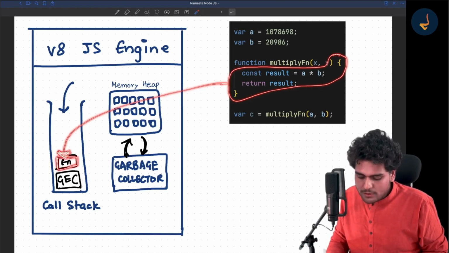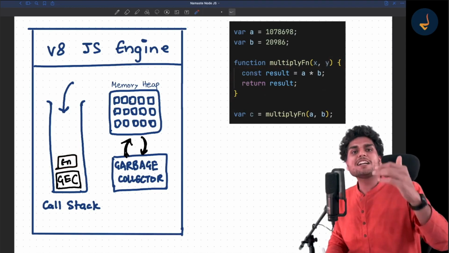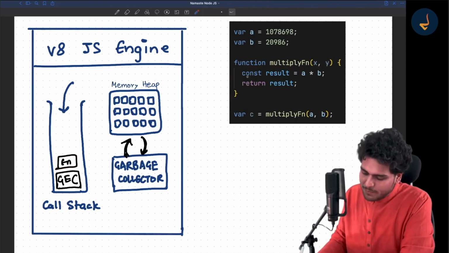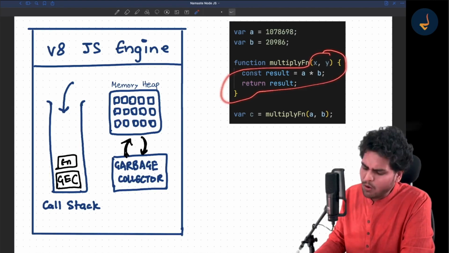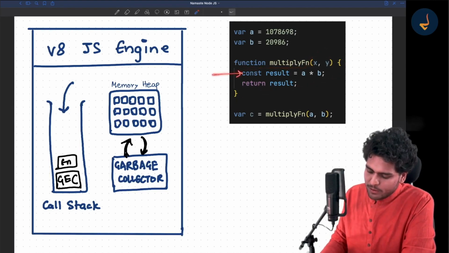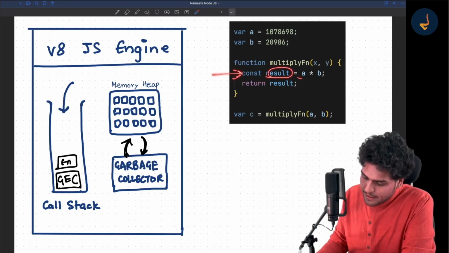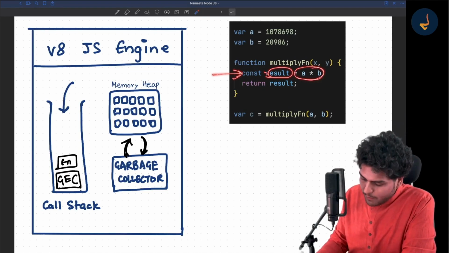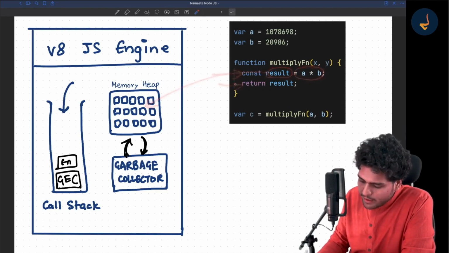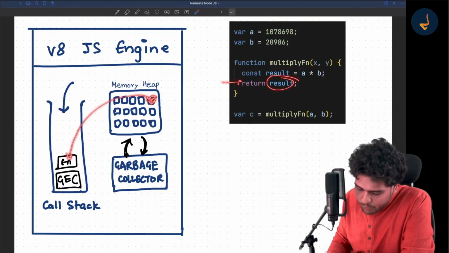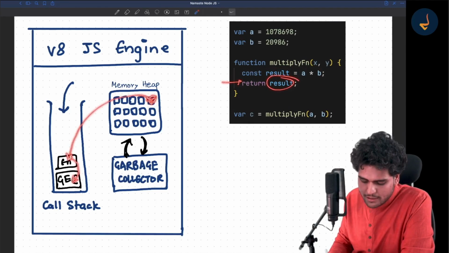Now how will this code run? This code will also run in a synchronous fashion, line by line. This line will be executed, this line will be executed, and the result of A plus B will be stored in the memory heap. Now this line will be executed, the return statement. So whatever is there in the memory heap will be returned back from this execution context to the global execution context.